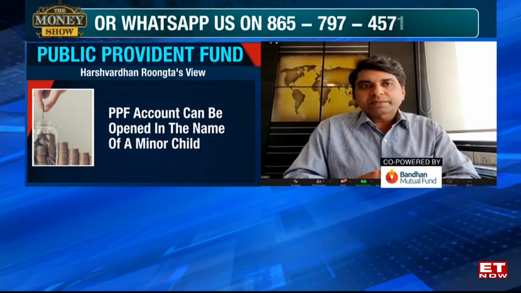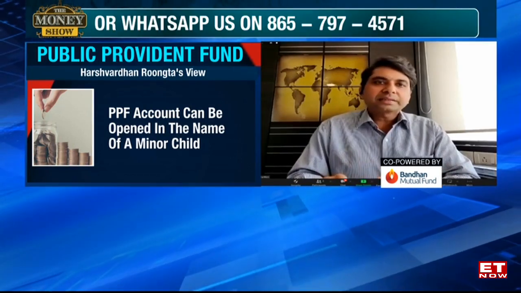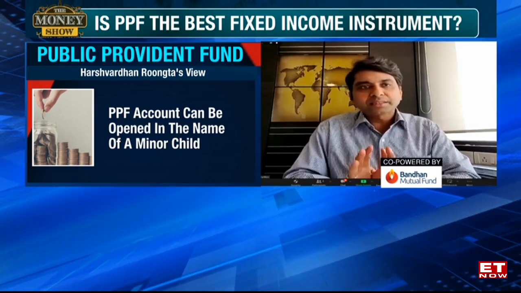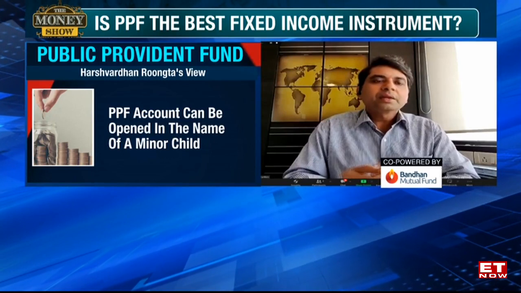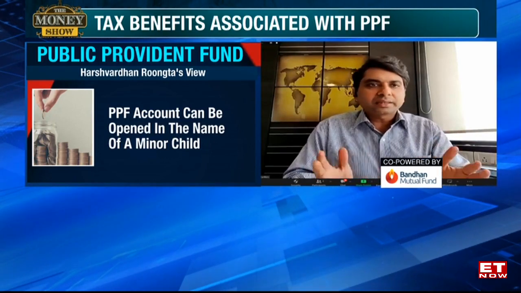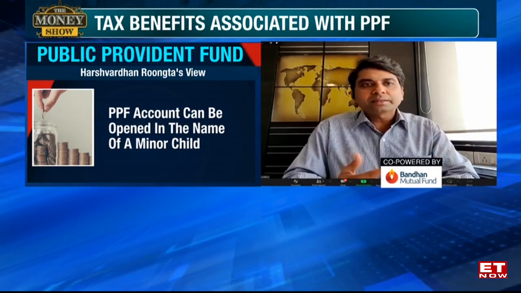Now, both accounts put together, there is a limit of 1.5 lakhs. So you cannot put 1.5 lakhs in the name of your minor child and 1.5 lakhs in your own name. Both put together is 1.5 lakhs. Many people I know have been investing 1.5 lakhs in the child's name and 1.5 lakhs in their own name. That's not allowed technically. And the mother, father, all adults, all majors can have independent PPF accounts.